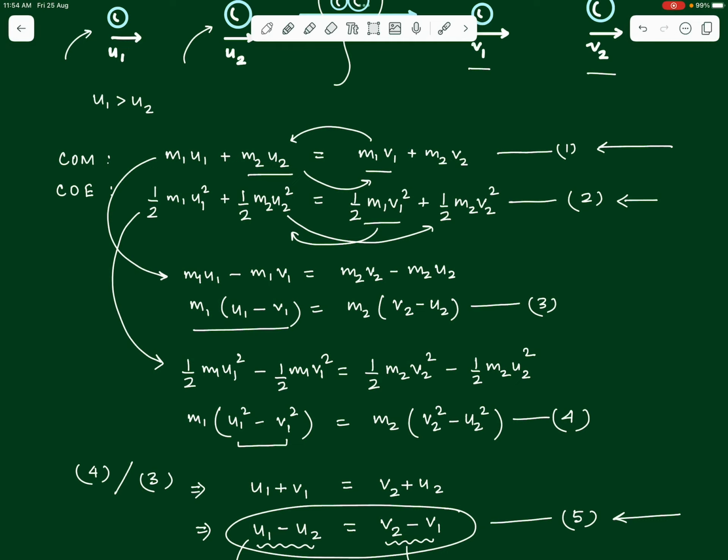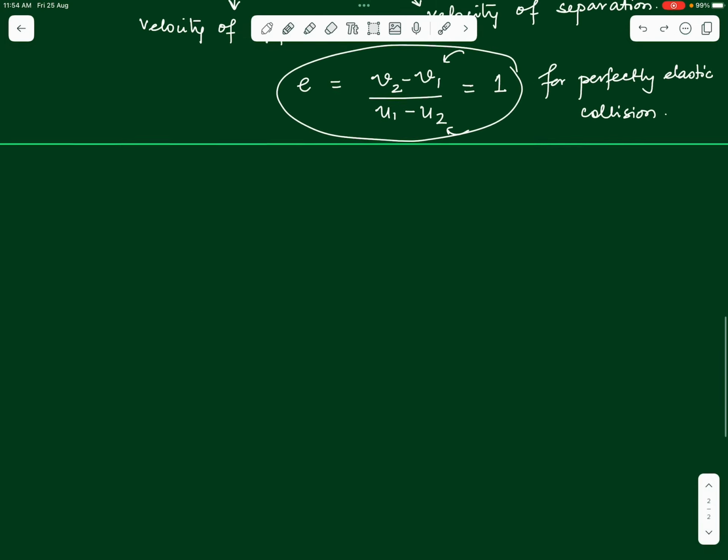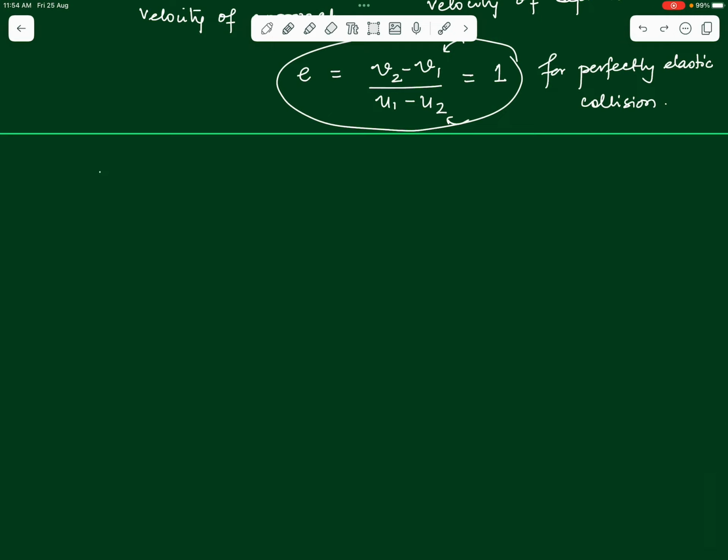How do we solve 1 and 5 together? What we do is, we multiply equation number 5 with any of the masses m1 or m2. Let's first multiply it with m2, and then from there we subtract the equation number 1, the conservation of momentum equation, and let's see what we get. I'll just write the two equations here once again.